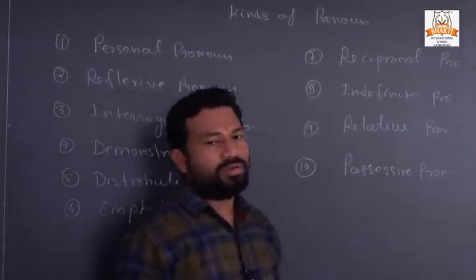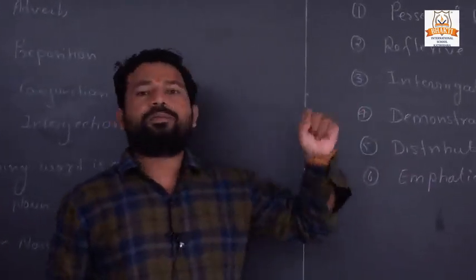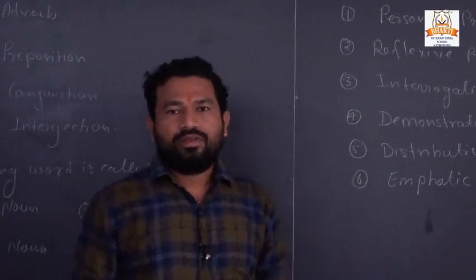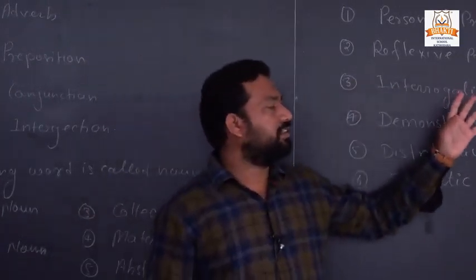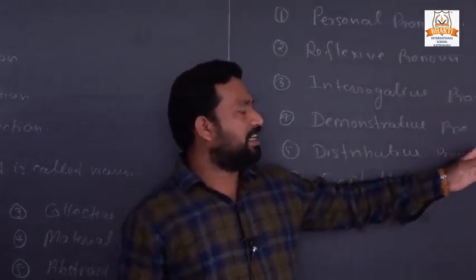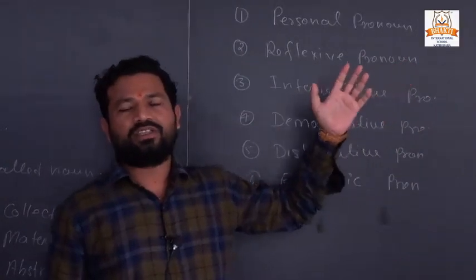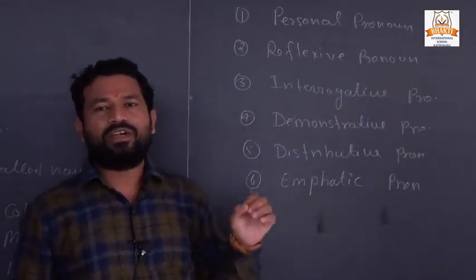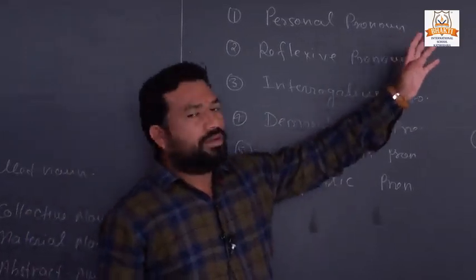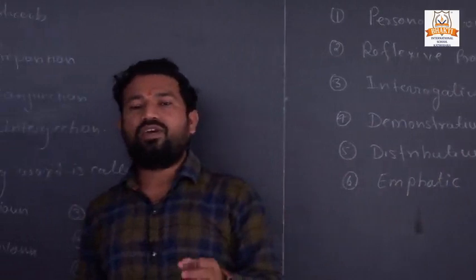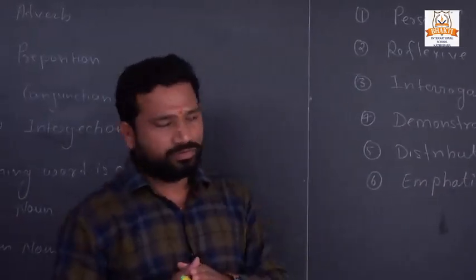And also one more important thing, form of pronoun. Both are different things. If someone asks how many kinds of pronoun, then you can explain that there are 10 kinds of pronoun, or 5, 6 or 7 kinds, whatever is given in your textbook. But when someone asks how many forms of pronoun, at that time there are only 3 forms of pronoun.